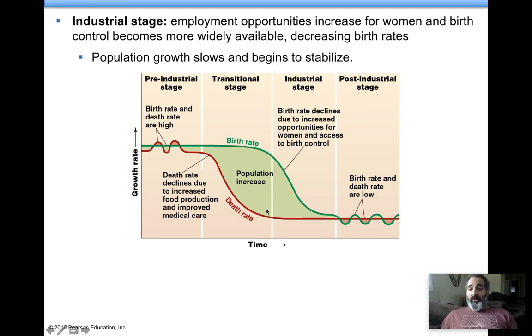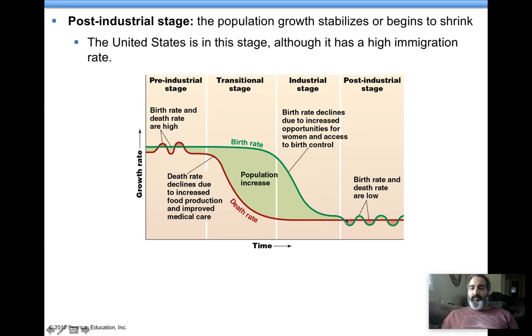So death rates are still low because we've gotten smarter, right? But birth rates start to drop, and this was what happens. Okay, post-industrial stage. This is where the United States would be, like Japan, parts of Europe. Our birth rates now are lower. We just started TFRs around 1.8. We're not having as many kids. Our death rate is still low because of medicine and technology, and we kind of create stability. All right, these are the stages of demographic transition.